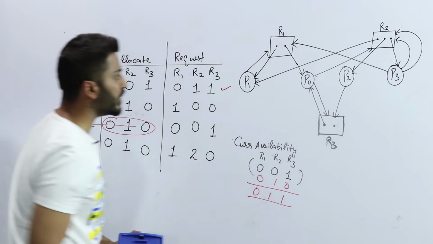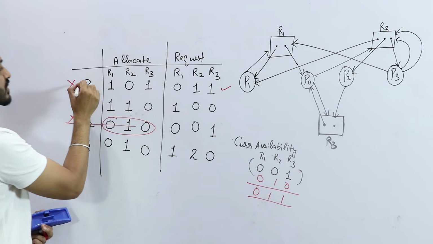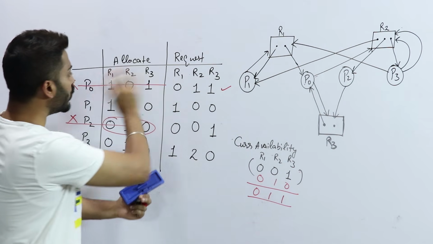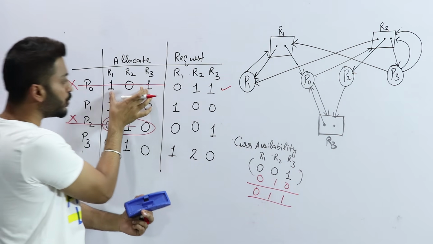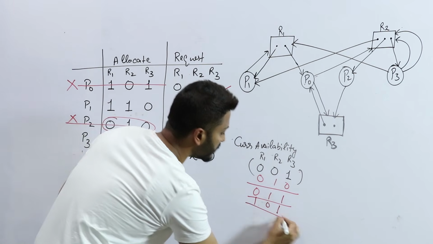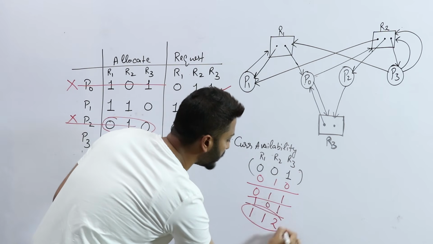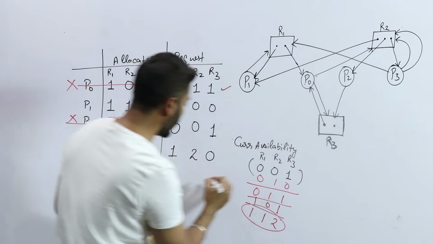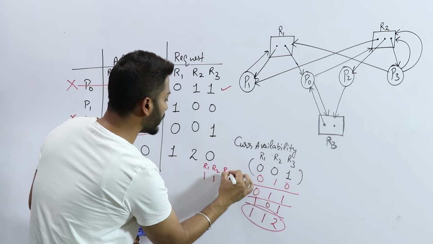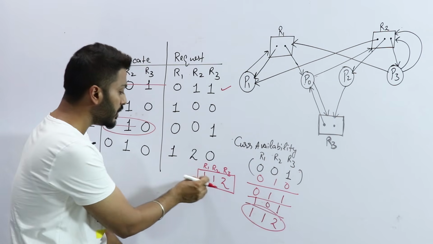So I will fulfill the request of P0. When I give these resources to P0, P0 will successfully terminate and it will be removed from the system. When it is removed, whatever resources it is occupying, that is 1 0 1, I will simply add, so it will be 1 1 2. So this is my current availability. I am just writing here 1 1 2 for R1, R2, R3. This will be the updated availability.